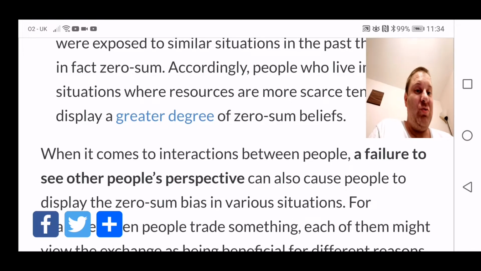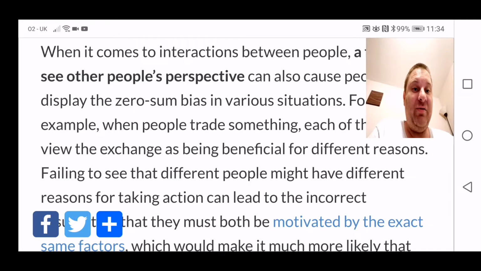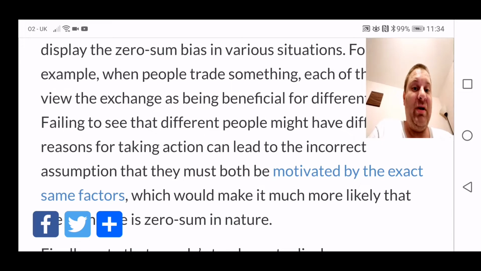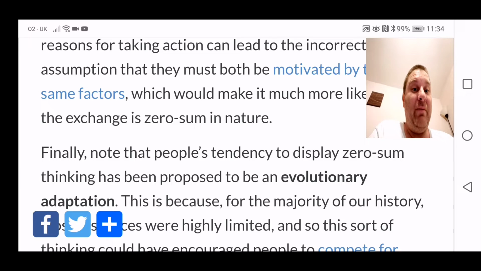When it comes to interactions between people, a failure to see people's perspective can also cause people to display a zero-sum bias in various situations. For example, when people trade something, each of them might view the exchange as being beneficial for different reasons. Failing to see that different people might have different reasons for taking action can lead to the incorrect assumption that they must both be motivated by the exact same factors, which would make it much more likely that the exchange is zero-sum in nature.